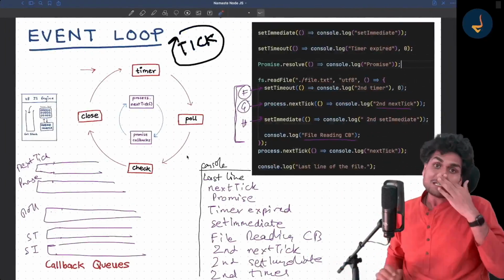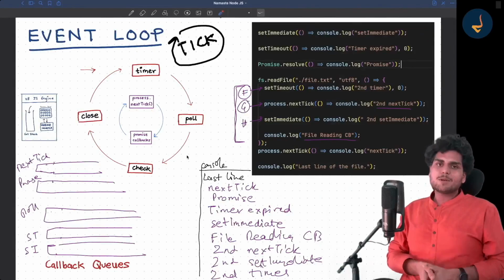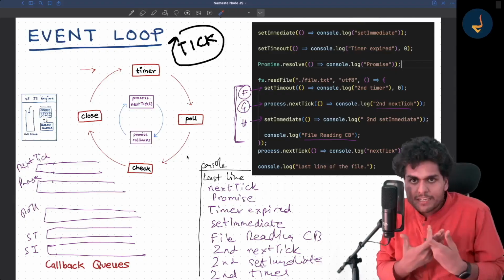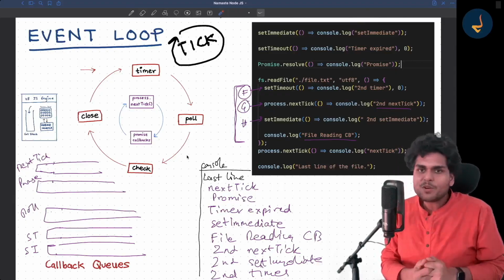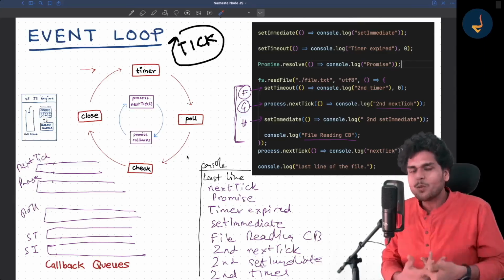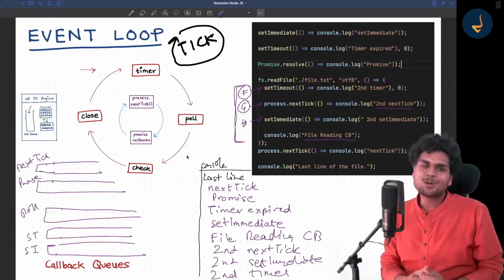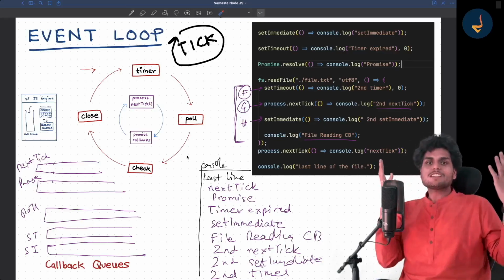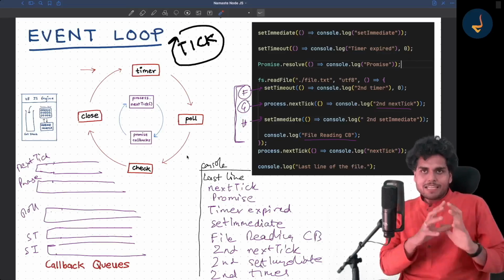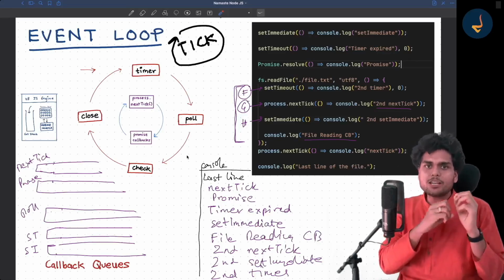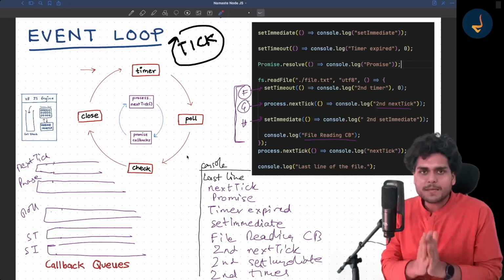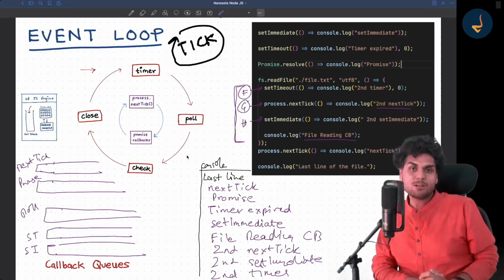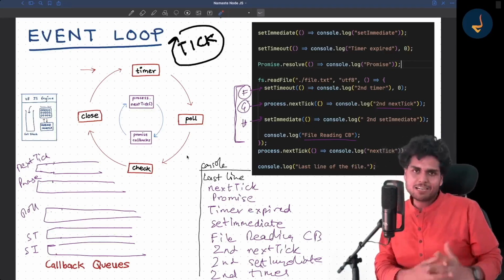I wanted to explain and show you all these things because these are very important. The event loop is the core fundamental part of libuv, and libuv is the superhero, right? Libuv is the core part of Node.js. Without the event loop, Node.js cannot exist. All the asynchronous tasks, all the non-blocking IO happen because of the event loop. This is the major thing that you need to understand, and let's move ahead now.